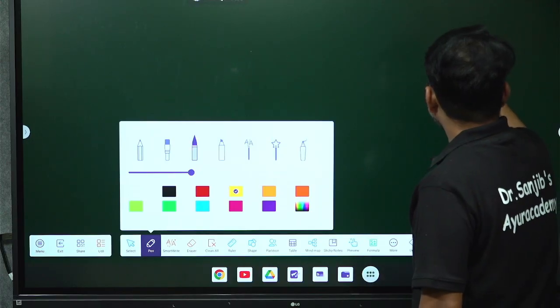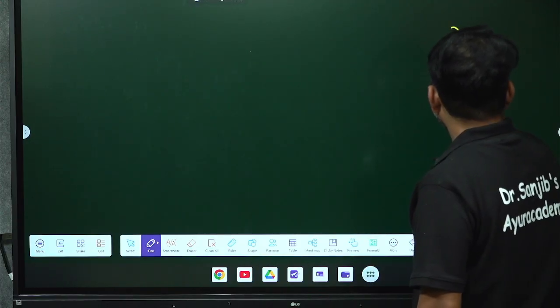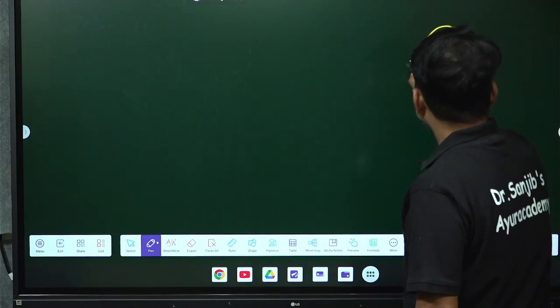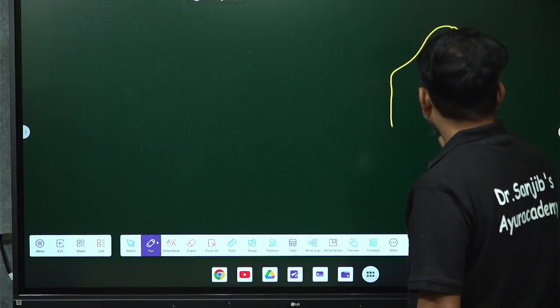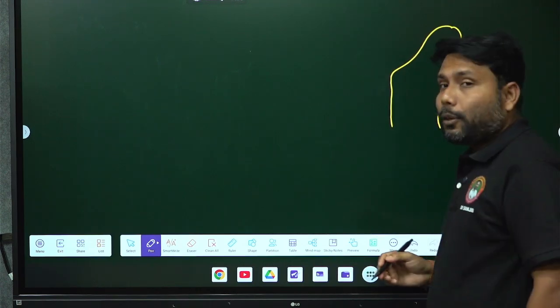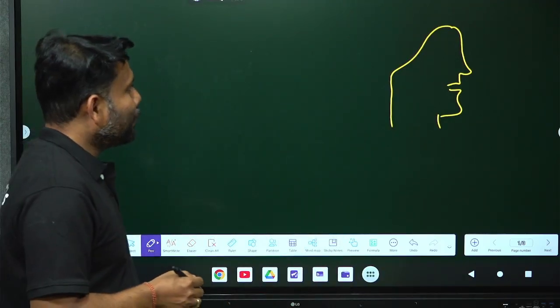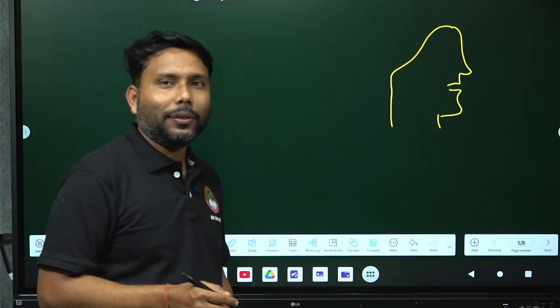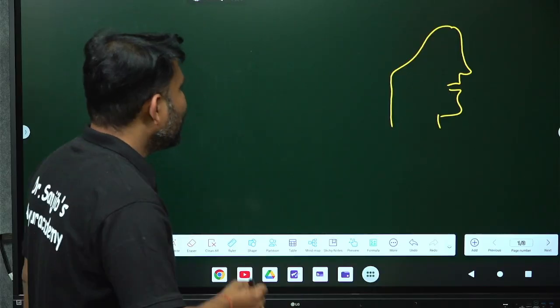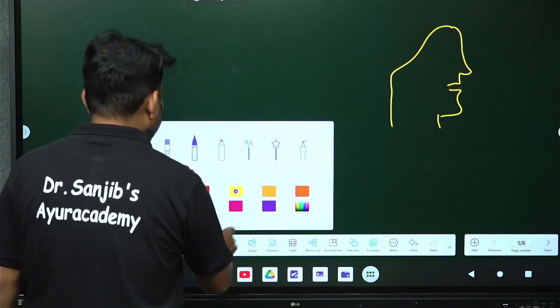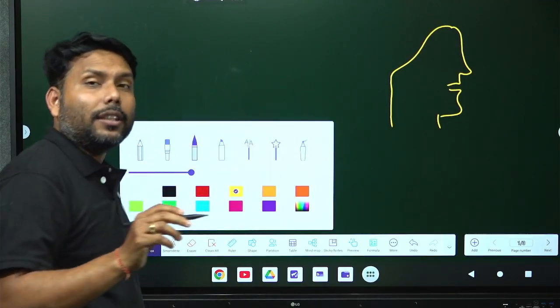Suppose this is our body, this is our face. We cannot say whether it is male or female, but it is a face. If we are having any kind of bacterial infection, suppose we take the example of throat infection.